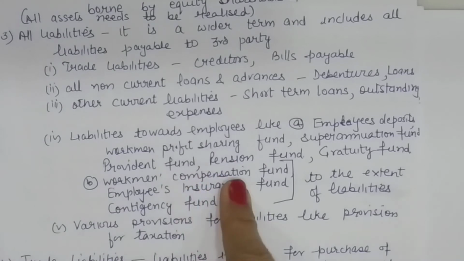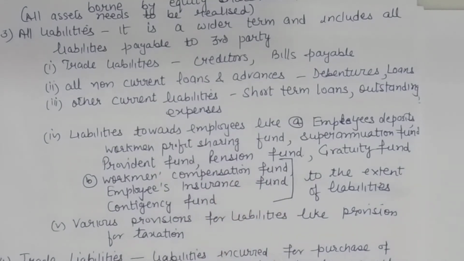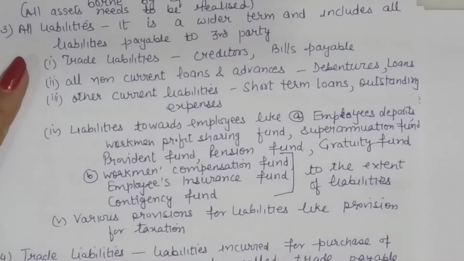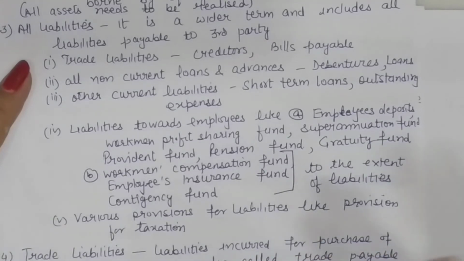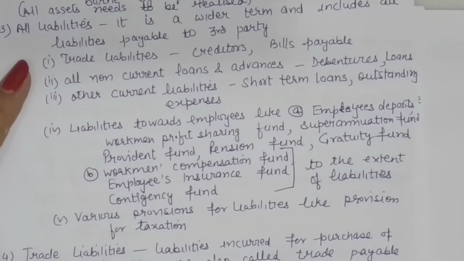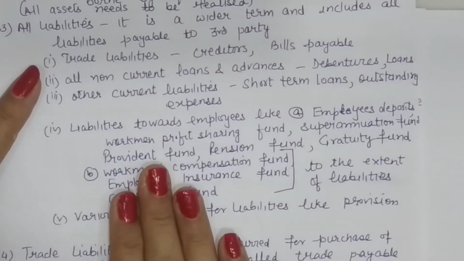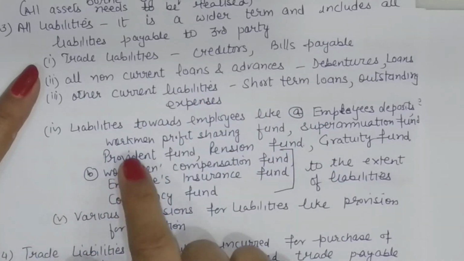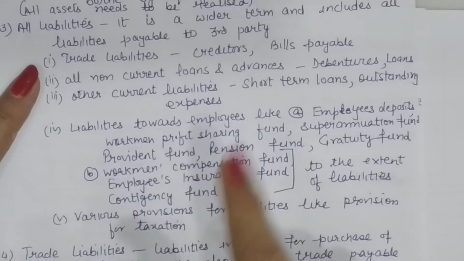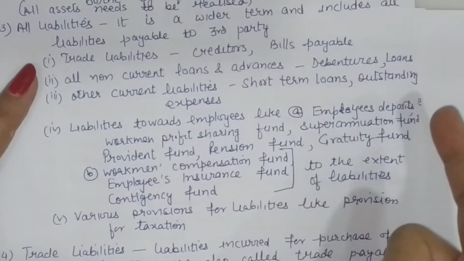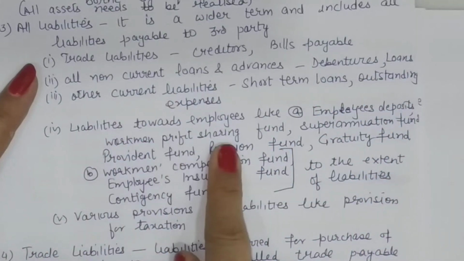Likewise, workmen's compensation fund. This fund is usually maintained to give compensation to the employees in case of accidents or if they are prematurely retired. So this fund will be payable at that time. But if there is no claim against this fund, then this is not a liability. So remember, the payments which are sure, like pension, gratuity, superannuation, profit sharing, these are clear-cut liabilities.